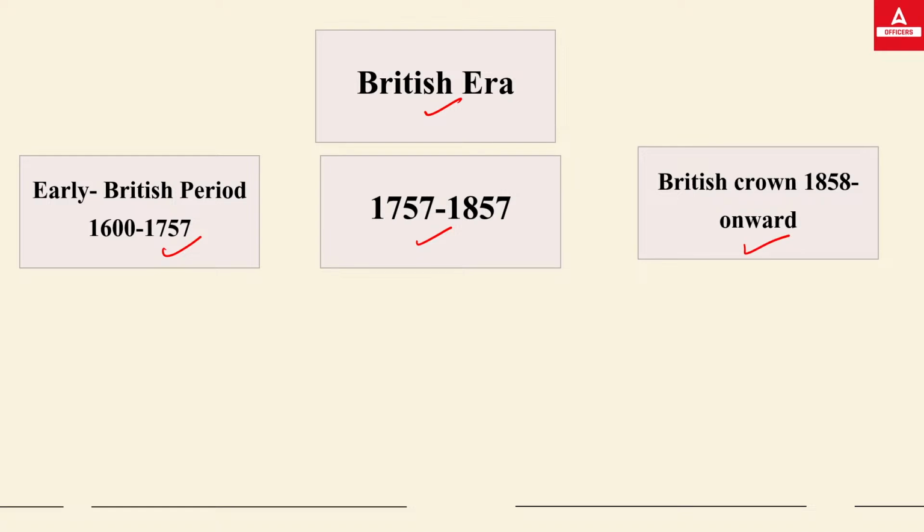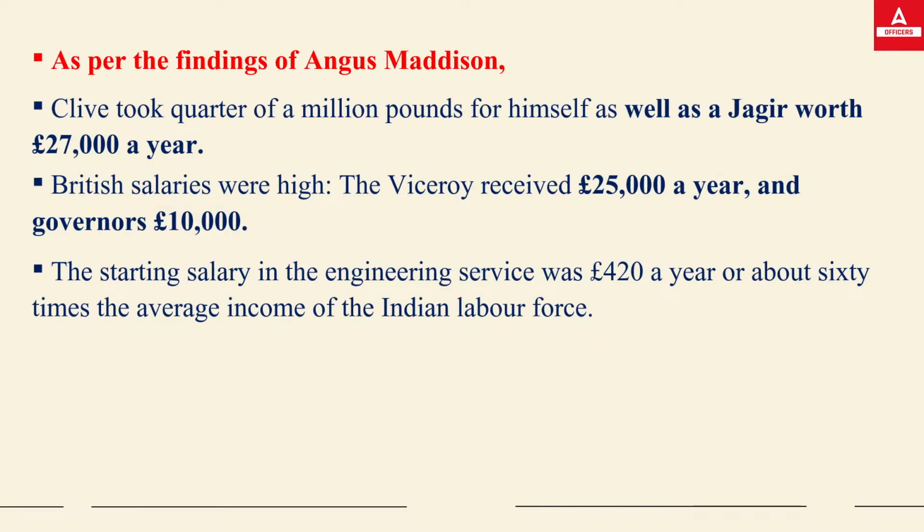Then we got independence in 1947, then the post-independence period, the economic reform period, the global financial crisis period, and now we are in the post-COVID-19 pandemic period. These are the durations in which the evolution of the Indian economy has been seen from the British era till the post-COVID-19 pandemic.